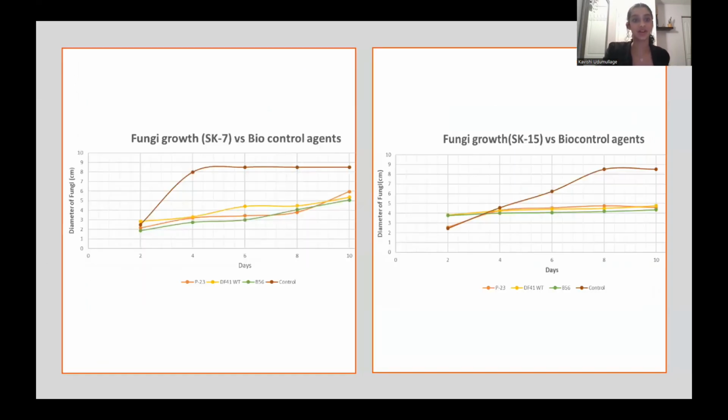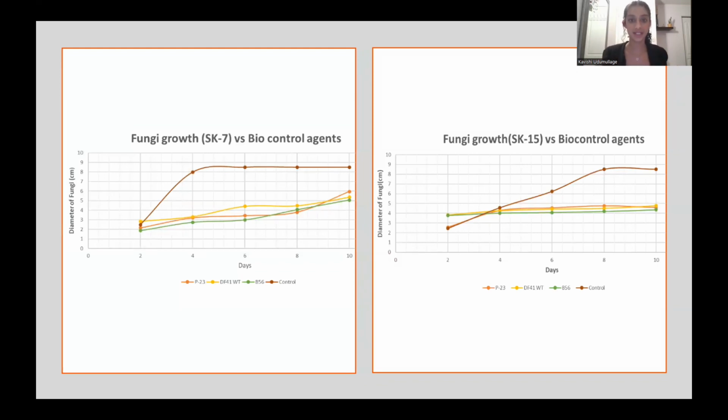So when you look at my results, this graph shows the average fungi growth of SK7, which was the Fusarium graminearum from Saskatchewan, against the 3 different bacteria species. In this graph, you can see that the control had an average diameter of 8.50 centimeters. The control always had a higher average diameter than the biocontrol plates, because immediately after day 2, you can see that it already spiked to its maximum growth.